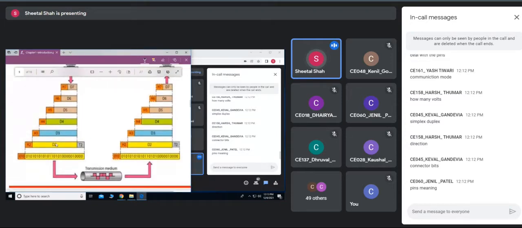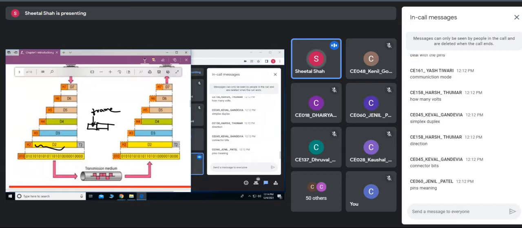Now, the data link layer gets data from the higher layer. The function of the data link layer is to break this data into data frames. If the data becomes too large, it would break it into small pieces, and each piece is known as a frame.